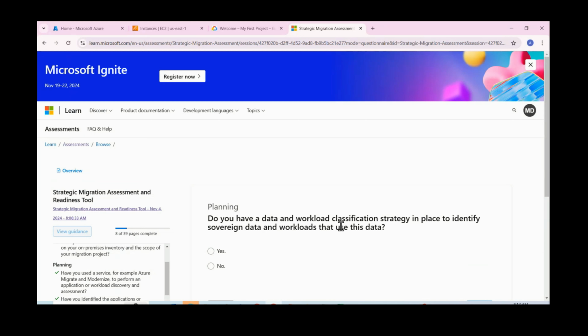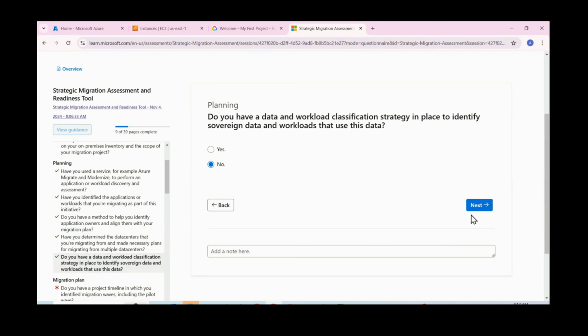Do you have a data and workload classification strategy in place to identify sovereign data and workloads that use this data? Currently, we don't have classification, so they will give you some classification strategy also. If you didn't select this option, they will give you some suggestion that we can go through. Okay. So let us say no.